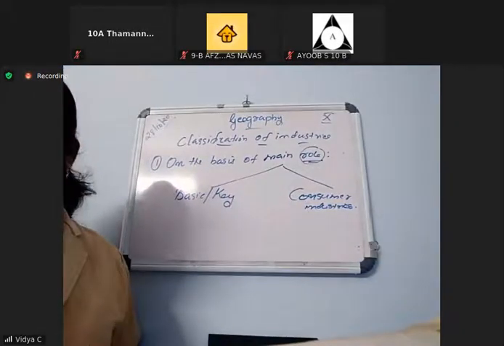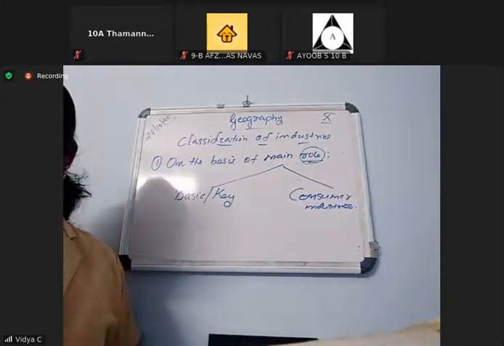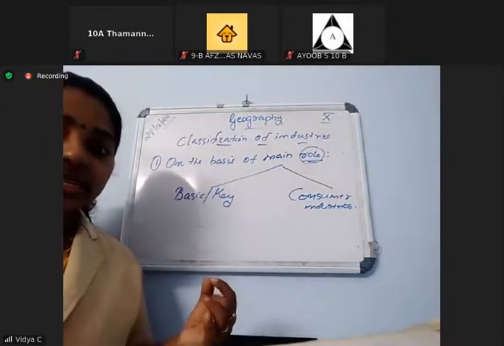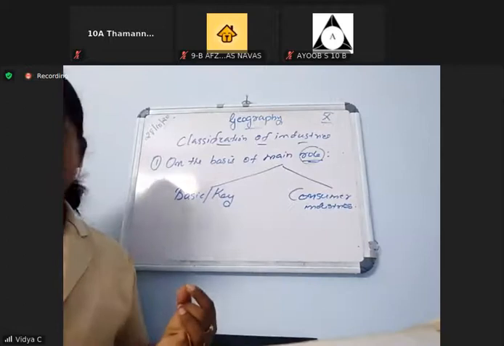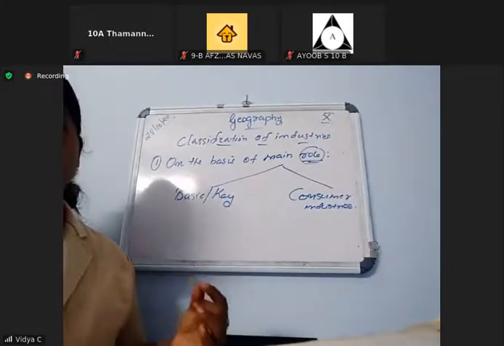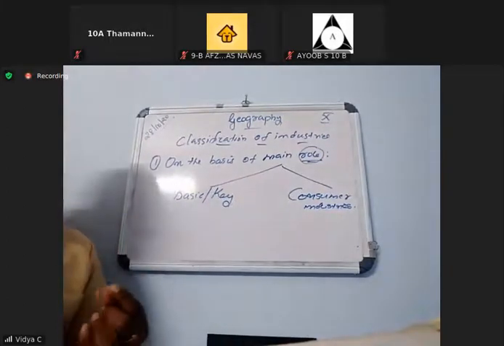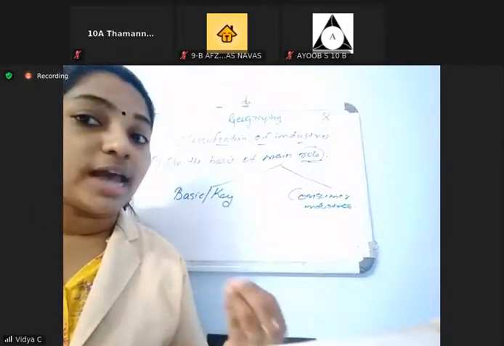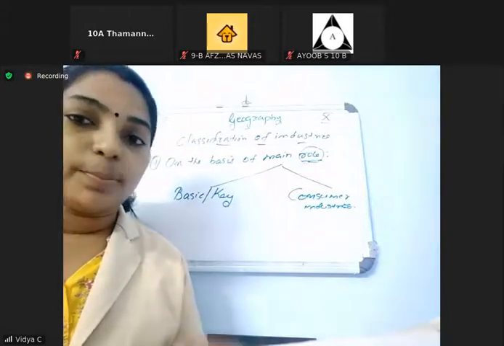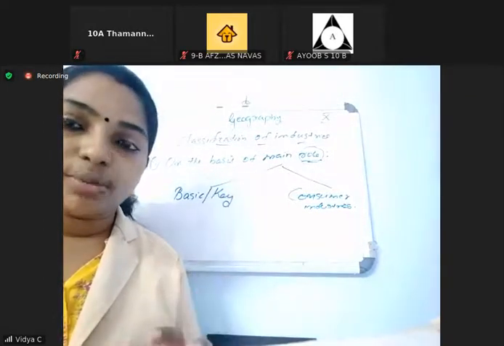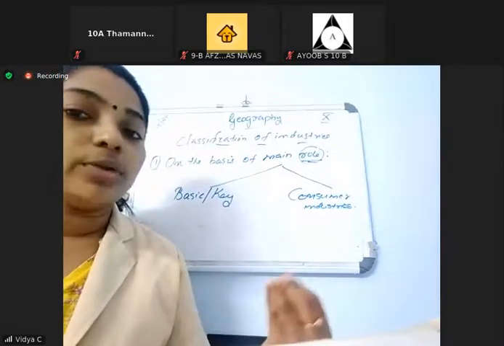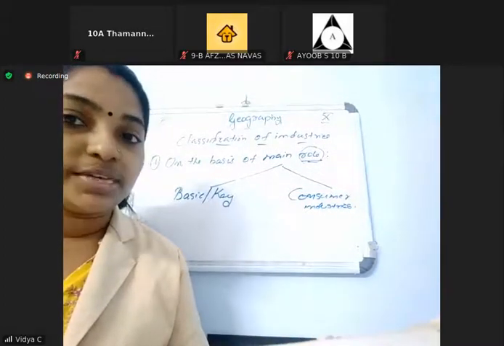Okay, what are basic or key industries? Key or basic industries are industries whose products or raw materials are used to manufacture other goods. This is a basic raw material for expanding other industries or the production of other goods, known as basic or key industries.